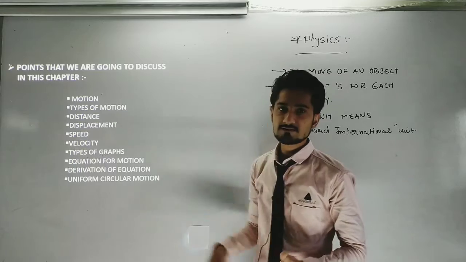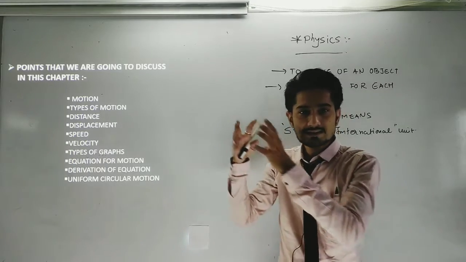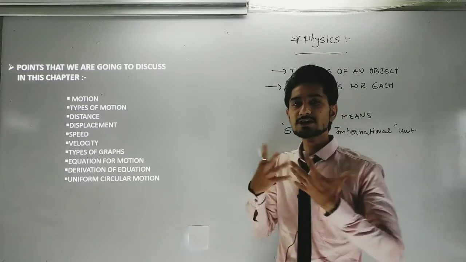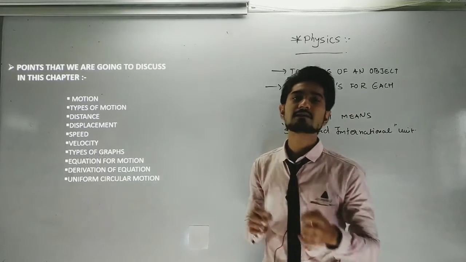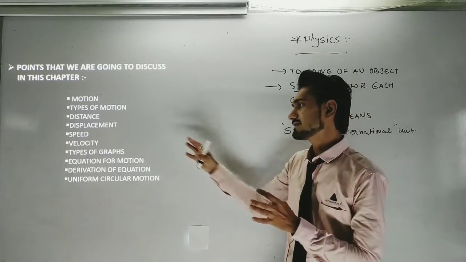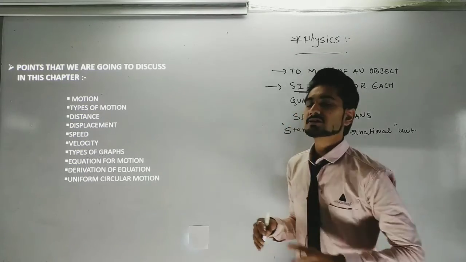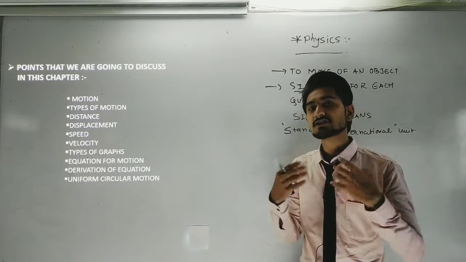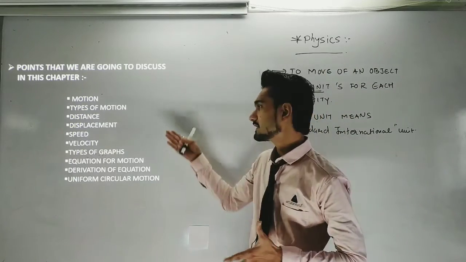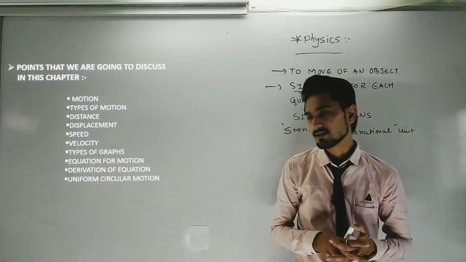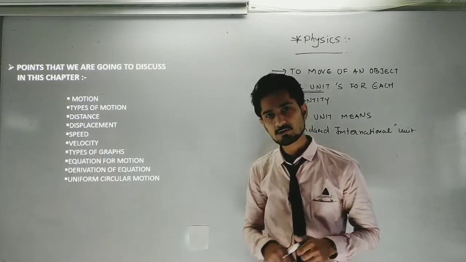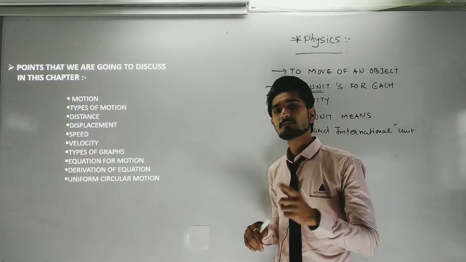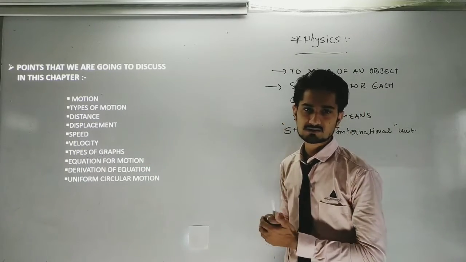For speed we only need to understand the distance and the time. While in velocity we are going to study the displacement and the time. Then we can say that we can understand the velocity. Now suppose in speed I don't give you a direction to understand the speed quantity. While if I want to explain the velocity, then what should I do? Then I have to give you a basic definition regarding the velocity.